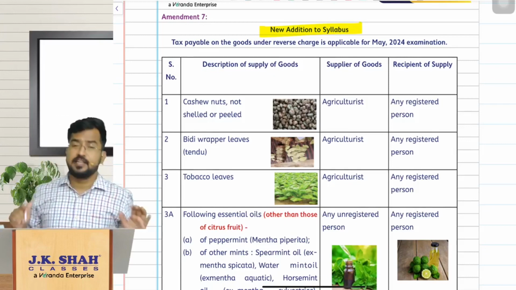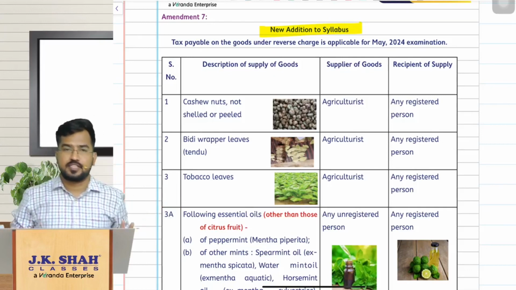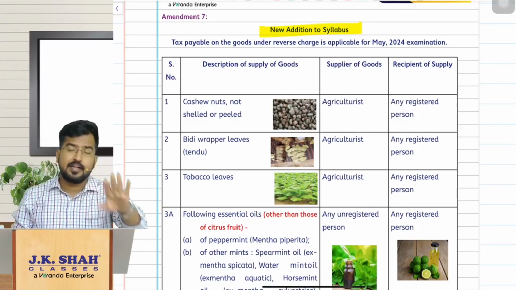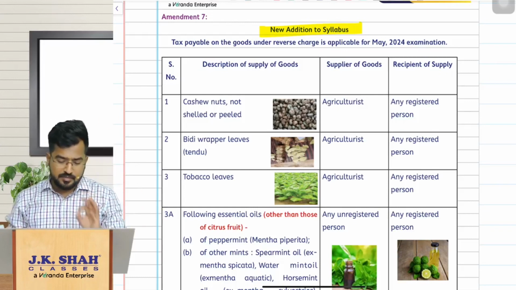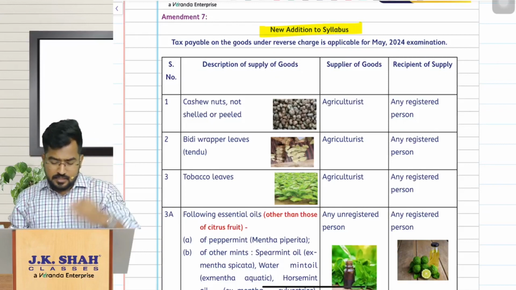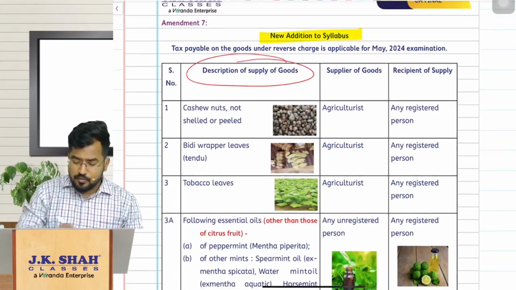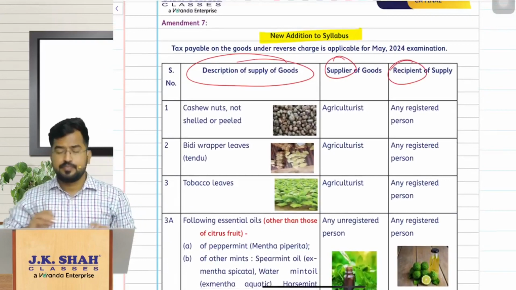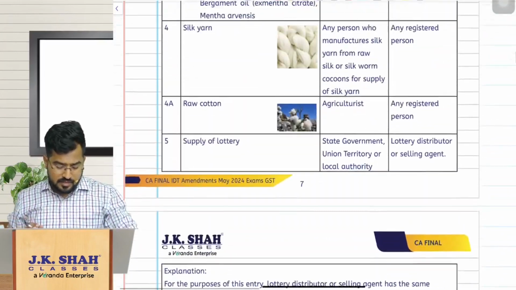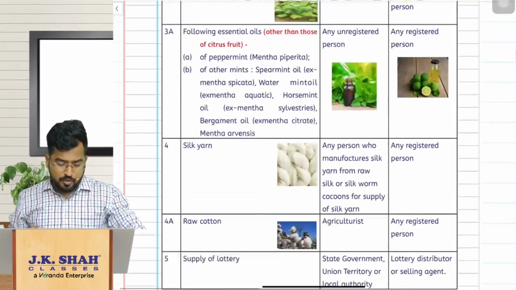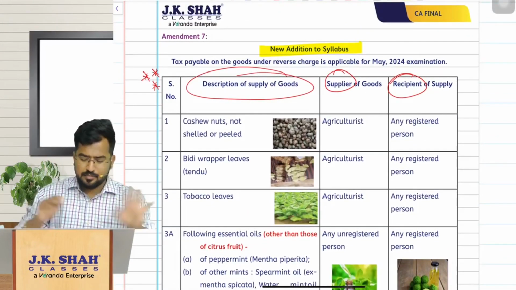Technically speaking this is not an amendment, but a case where they have added something extra in your syllabus. What they have added are the goods which are subjected to reverse charge mechanism. A simple one. I have given it in a table form so that you understand, segregating the type of goods, who is the supplier, and who is the recipient. That you have to remember for your exam. Very important. If you remember what is what here, that is more than sufficient, my dear friends.